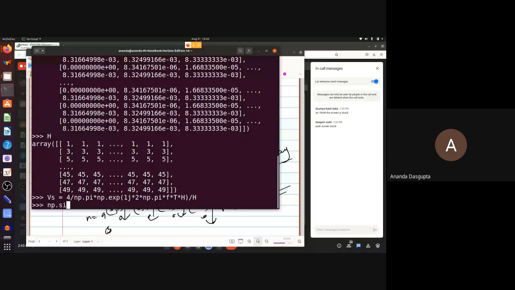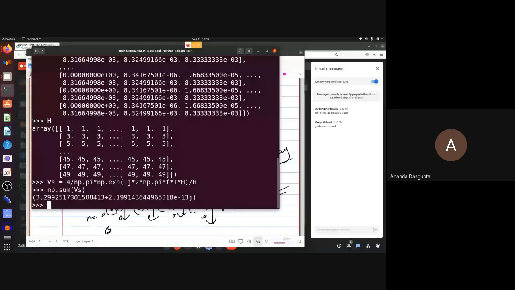If you just use the sum function in NumPy, it just adds together all the entries in this big V's array. Not really useful if you ask me. But what you can actually do is something else.